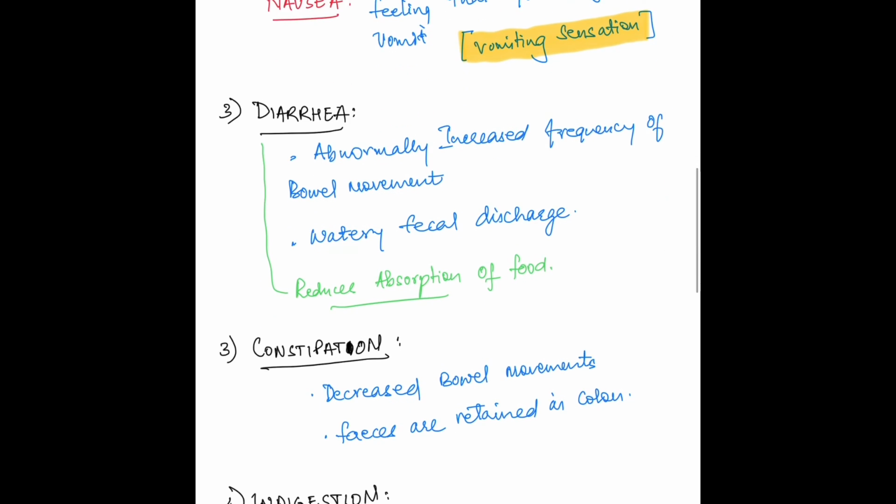Diarrhea is abnormal increase in frequency of bowel movements. In our common language, we call it loose motions. A person suffering from diarrhea has increased frequency of bowel movements and watery fecal discharge. During diarrhea, there is reduced absorption of food.